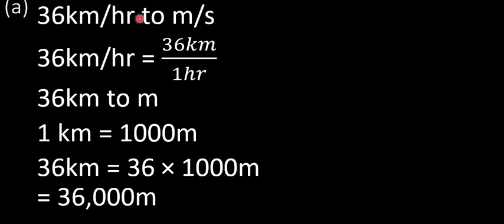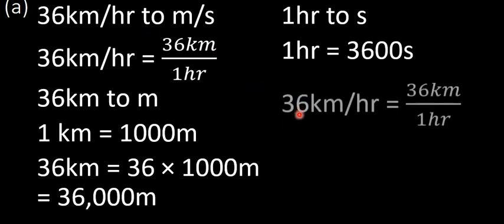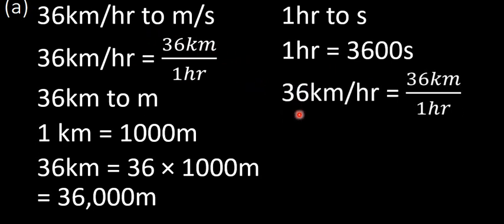Then we're also going to convert the 1 hour to seconds. And we know that 1 hour is equivalent to 60 times 60 seconds, which is 3,600 seconds. Now we are going to substitute here. 36 kilometers per hour is equivalent to 36 kilometers divided by 1 hour. But we know 36 kilometers is 36,000 meters, and 1 hour is 3,600 seconds.